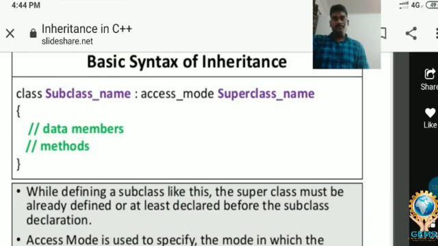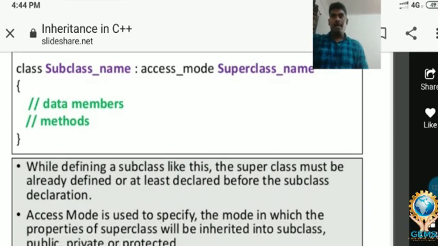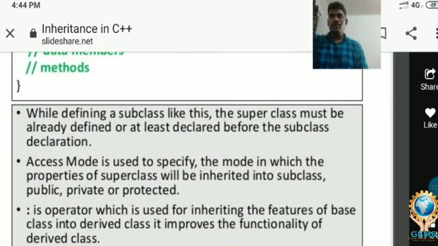Class, subclass name, we can put any name here. Subclass is also called child class or derived class, colon, access mode, superclass name, also called parent class or base class. In between, data members and methods.